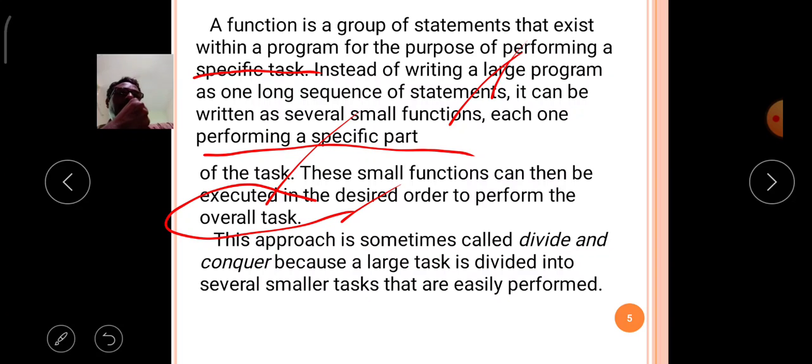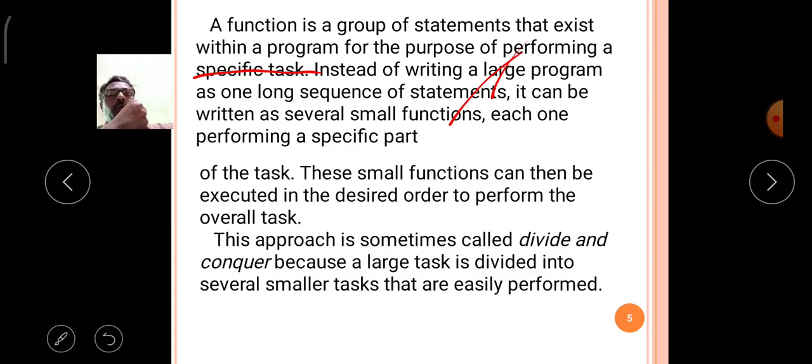This approach is sometimes called the divide and conquer policy. What we have discussed till now comes under the Britishers' divide and conquer policy. With the help of divide and conquer, the Britishers ruled Indians for about 200 years.